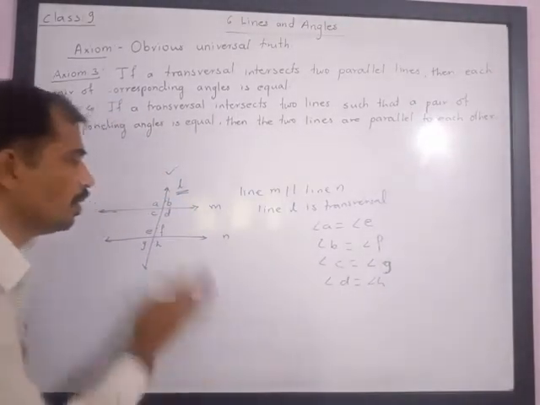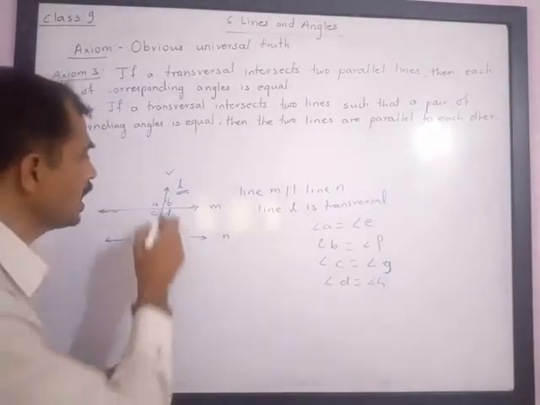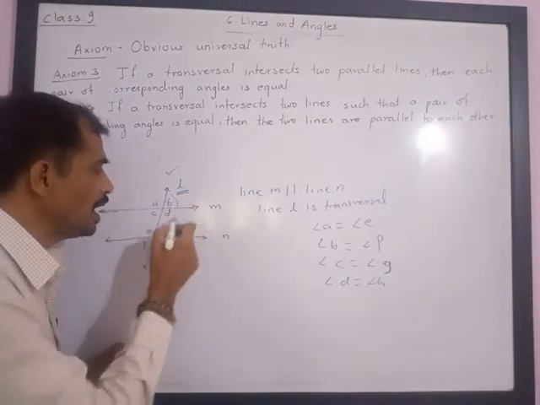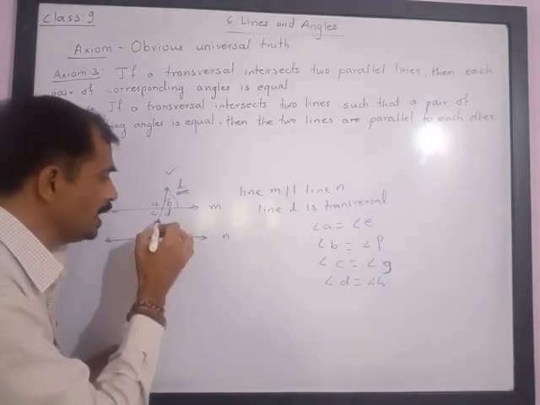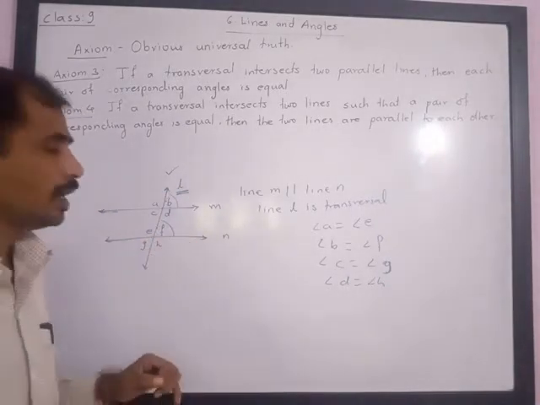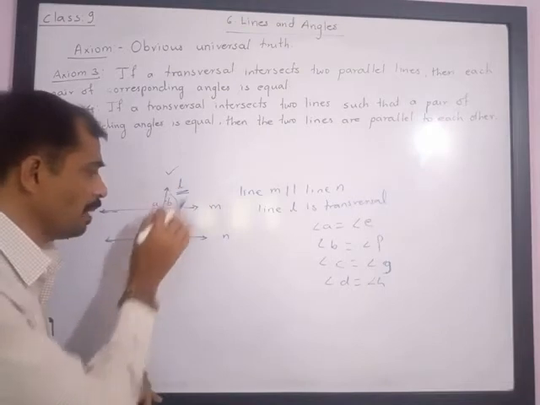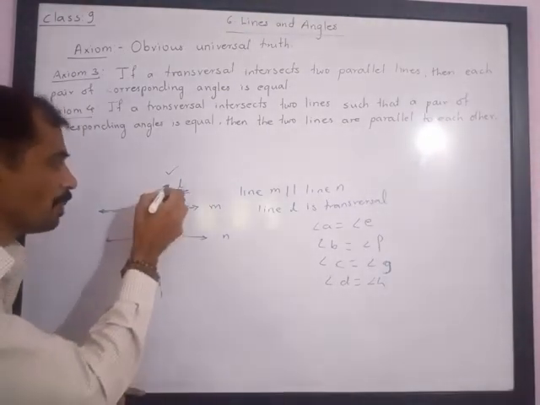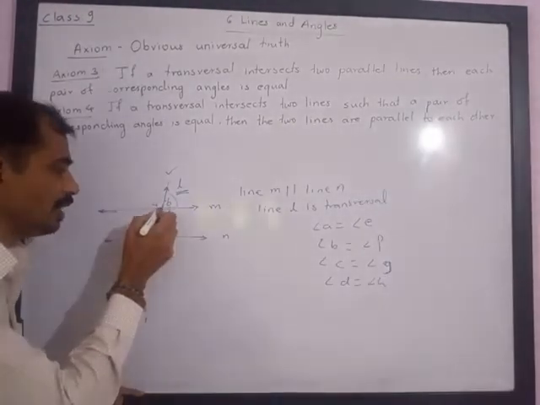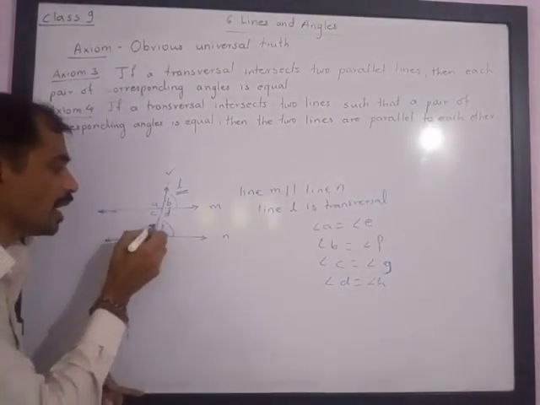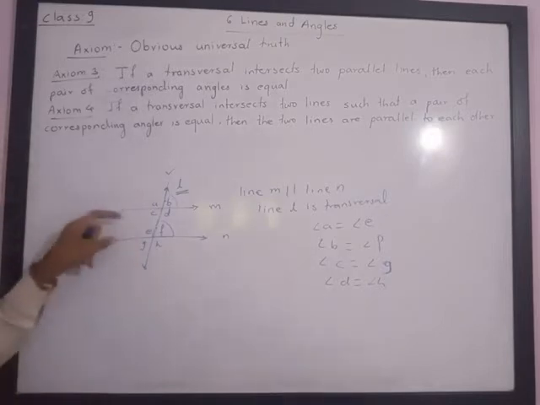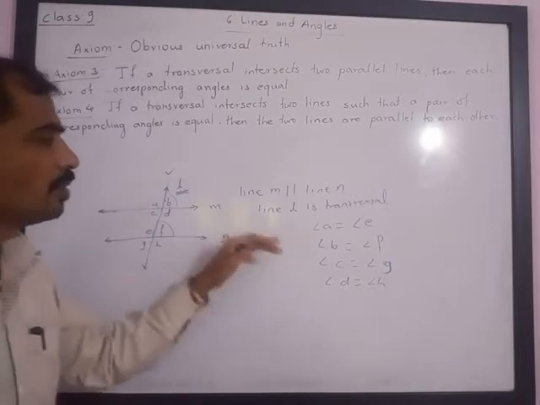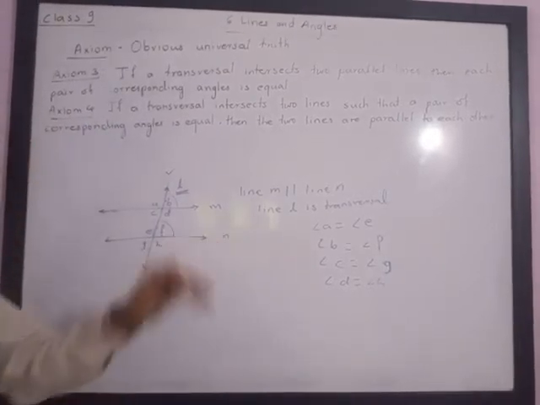Now this can be verified if you take a piece of paper and cut it in the shape of angle B. Then you will see that this piece of paper exactly matches angle F. If you cut the piece of paper in the shape of angle A, then it will exactly fit angle E. It means these two angles are equal and this is a very obvious universal truth. So we cannot prove them mathematically, or we don't have to prove them mathematically.